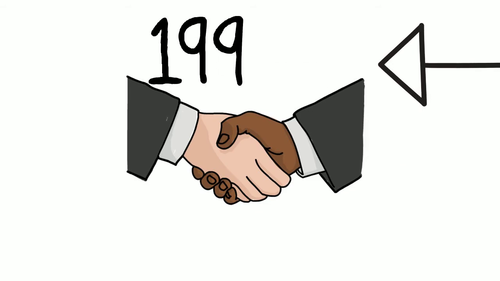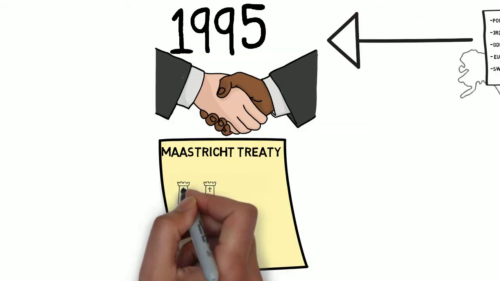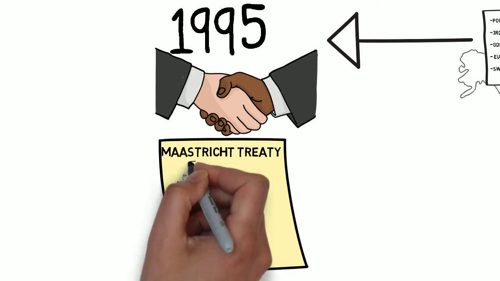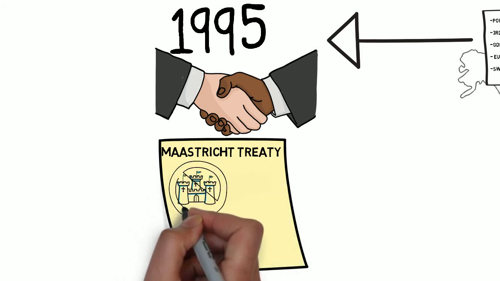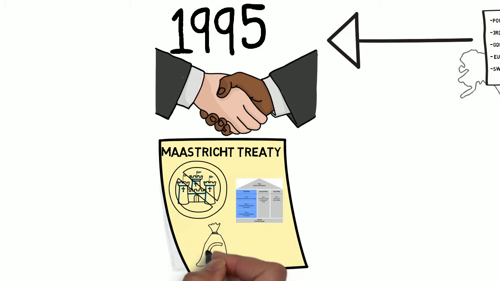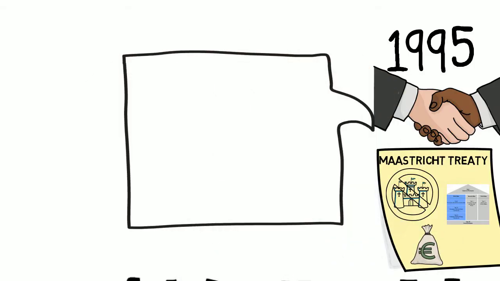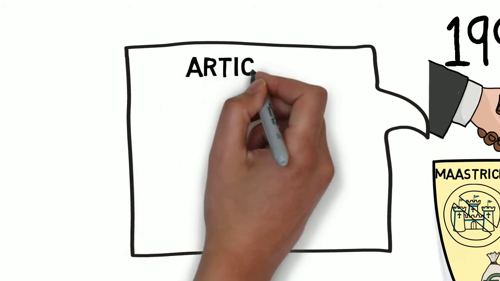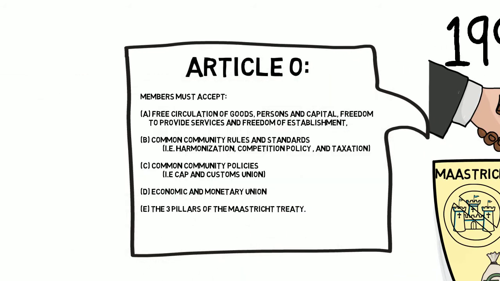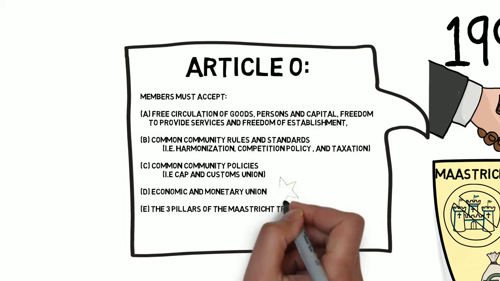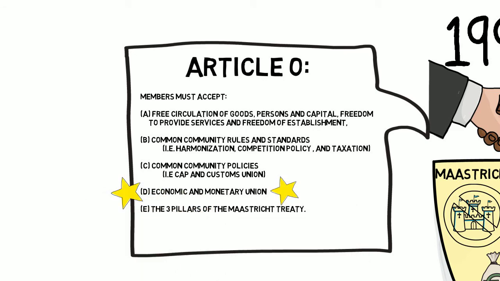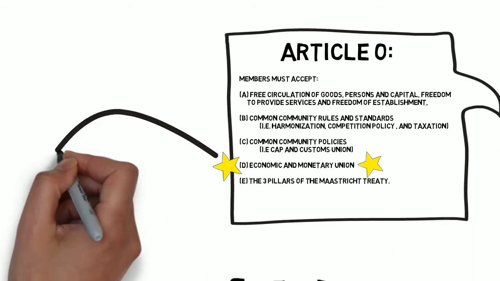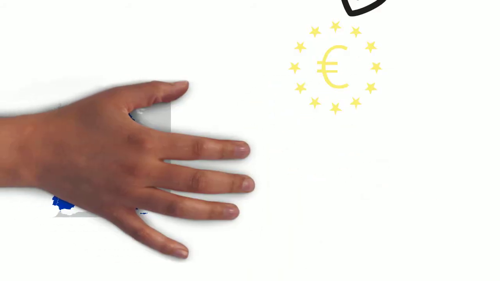Negotiations for the 1995 enlargement of the EU to include Sweden were triggered by the Maastricht Treaty, countering the notion of EU exclusivity for less Europe, and implementing the three-pillar structures of the EU and the creation of the euro. Membership requirements came from Article O, which required acceptance of the four freedoms, community rules, standards and policies, and monetary union. A major implication of the Maastricht Treaty is the euro and the associated European Monetary Union, the Eurozone.